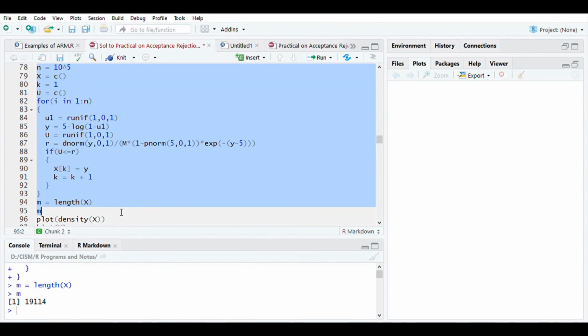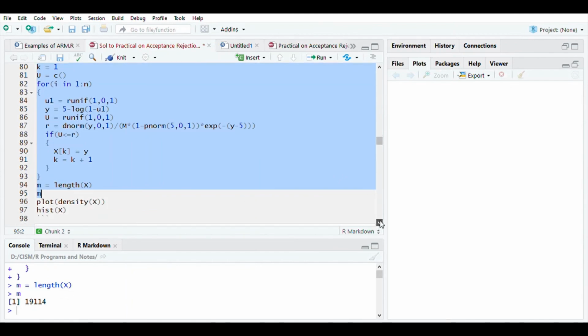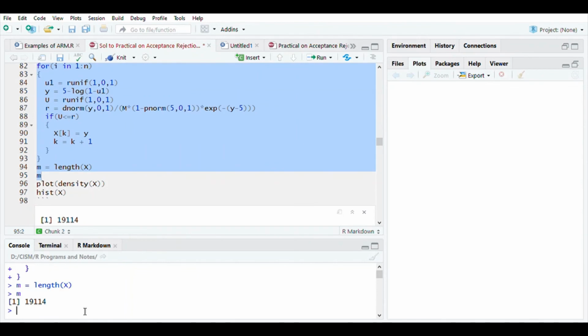So we got m as 19,114. Not great actually, because we had generated 10 raised to 5 observations. So the acceptance rate is very low. That is because the density functions were not that close to each other. The target PDF and the proposal PDF were not too close to each other. That's why the acceptance rate is really low.